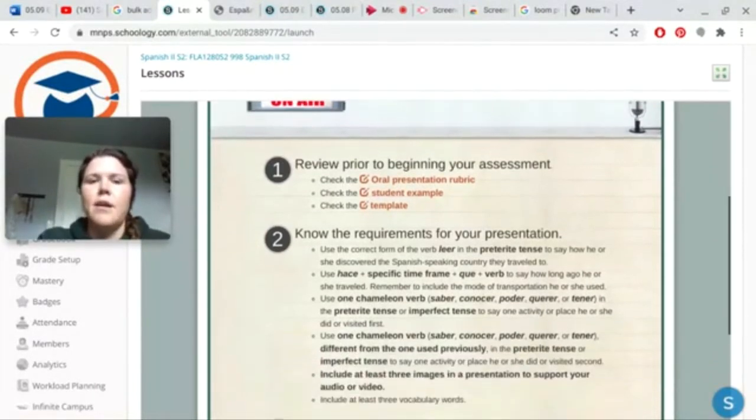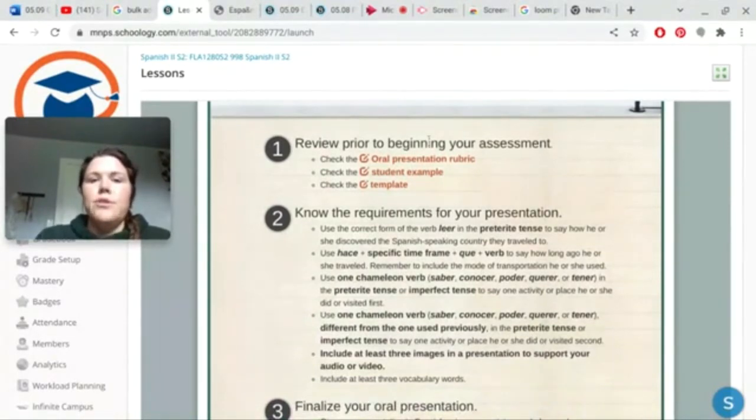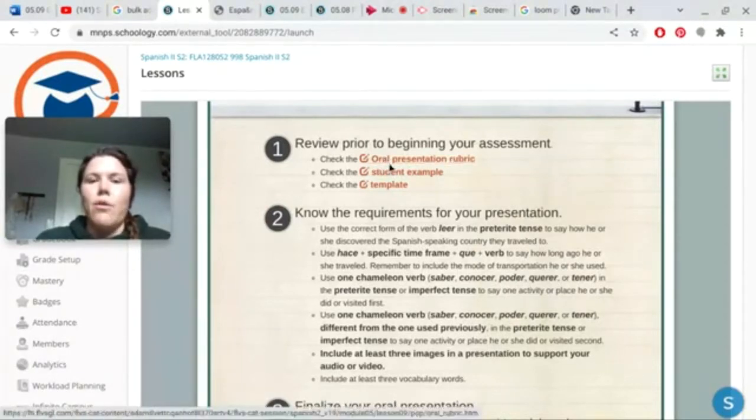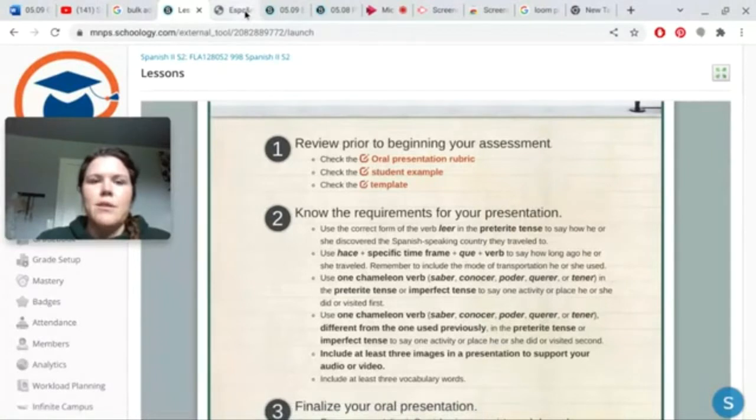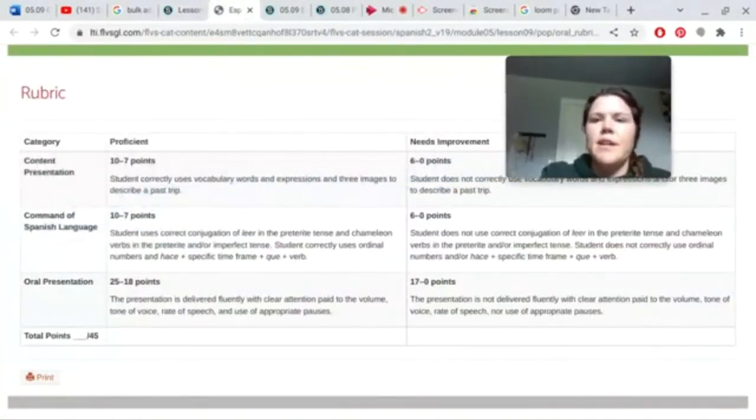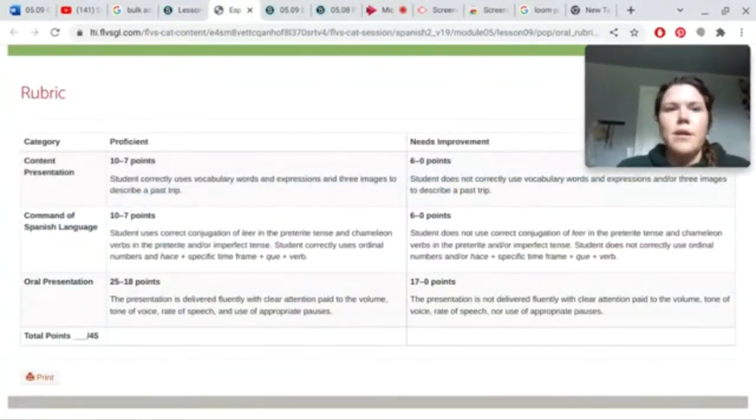The biggest thing here is to make sure you know the requirements, and I'm going to go over the requirements again in just a minute in the guide that I created to help you write this. But the one thing I want to point out is how your work is graded. It uses the oral presentation rubric. I'm going to show you what that looks like. This is how you're graded in this evaluación oral.